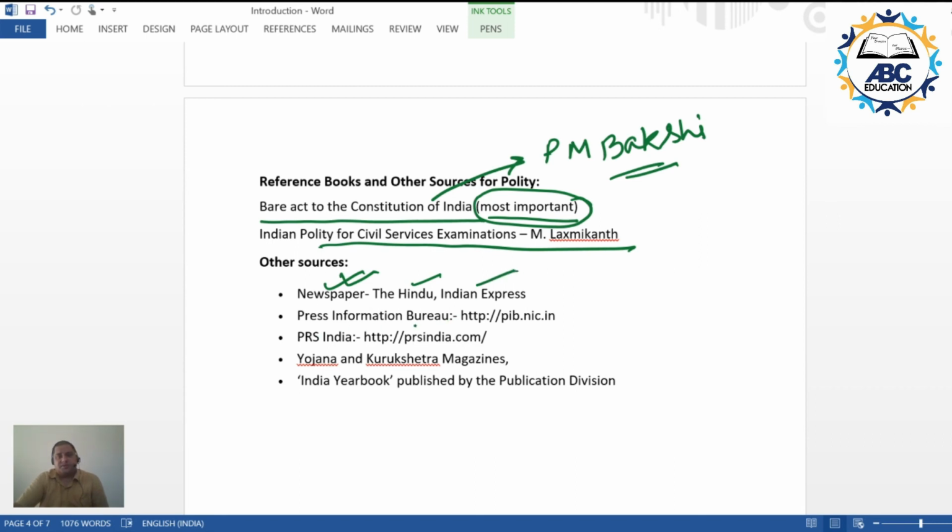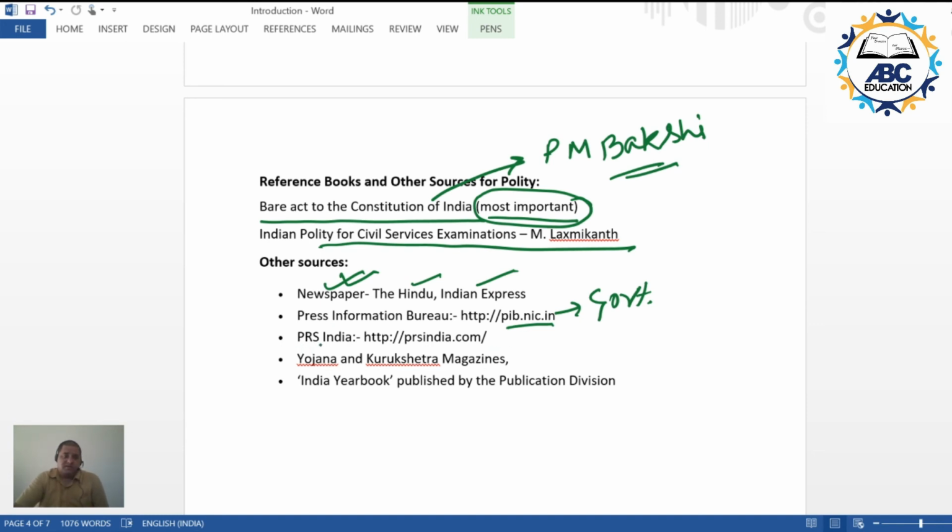Apart from this, the Press Information Bureau, PIB, is a government organization, so most authentic. You can go for the press briefings, not every press briefing, but something which you read in the newspaper, say in The Hindu or Indian Express, and you want to know the detailing of that, so you can go for it at the website pib.nic.in and try to search for it over there.